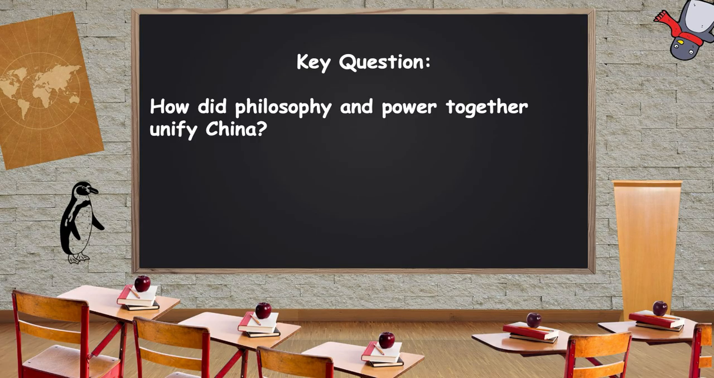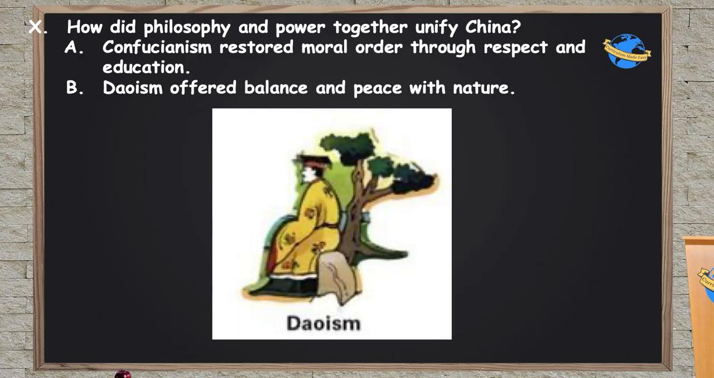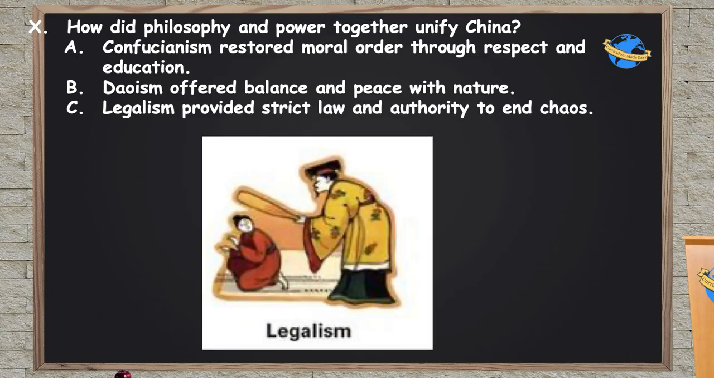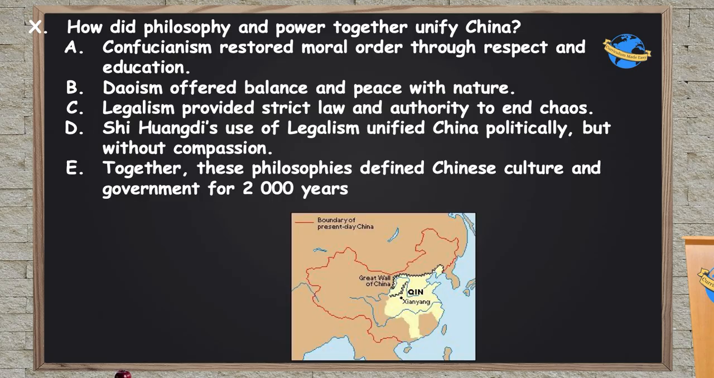So how did philosophy and power together unify China? Let's take a look and wrap this up. Confucianism restored moral order through respect and education. Taoism offered the people balance and peace with nature. Legalism provided the strict laws and authority that were necessary to end the warring states period. And Shi Huangdi's use of legalism unified China politically, but without any compassion. So together, these philosophies defined Chinese culture and government for the next 2,000 years, and even play a role in today's Chinese culture.